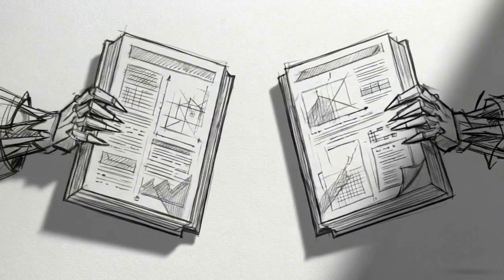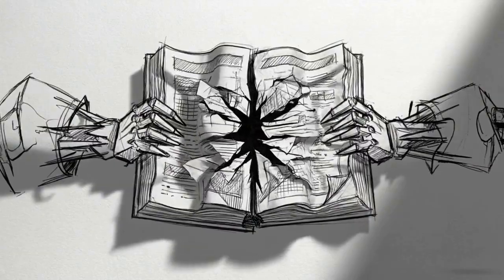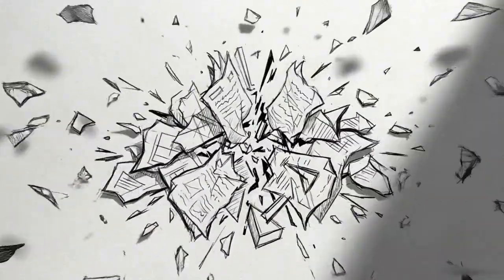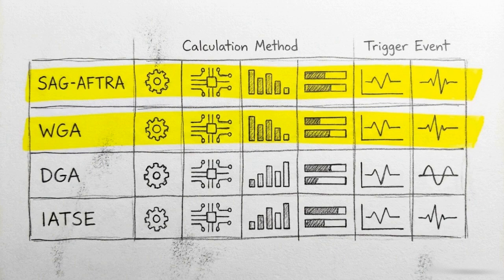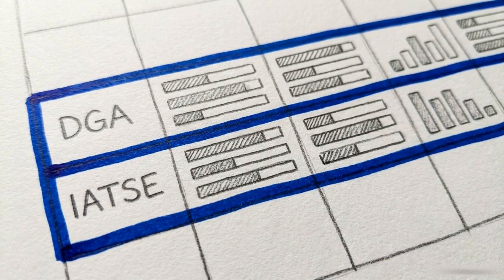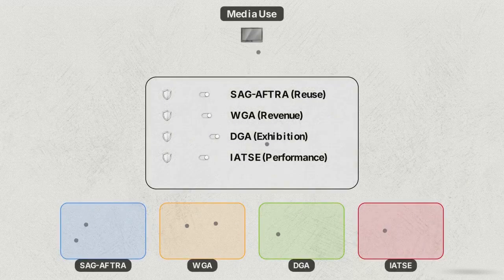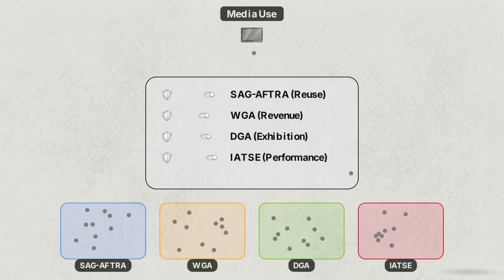We run into a structural problem: how to account for unions that operate on conflicting triggers for payment. This matrix shows distinct trigger parameters. SAG-AFTRA triggers payment based on reuse outside original markets, whereas the WGA requires a calculation based on revenue receipts. Meanwhile, the DGA operates on fixed schedule triggers, while IATSE requires specific viewership milestone performance metrics. UPP accommodates this by abstracting these rigid union rules into configurable database parameters that act as automatic filters on all